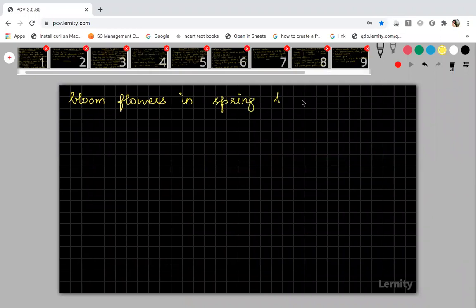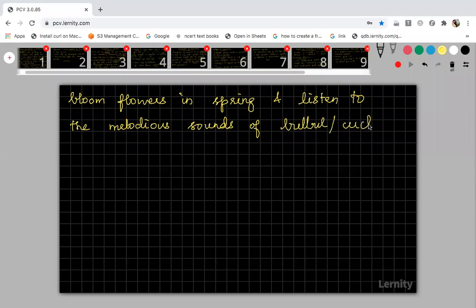And also listening to the bird sounds, the melodious sounds or songs of the bulbul or cuckoo, again, will also give you mental refreshment.